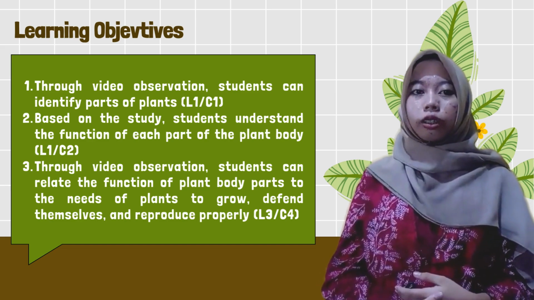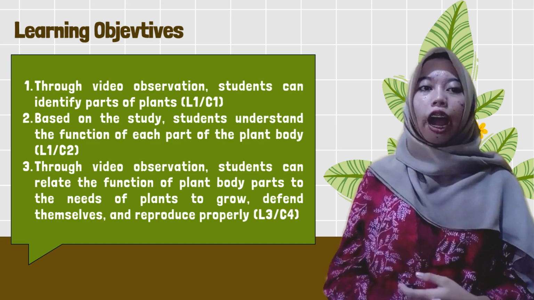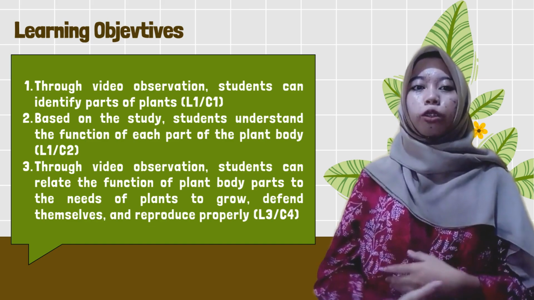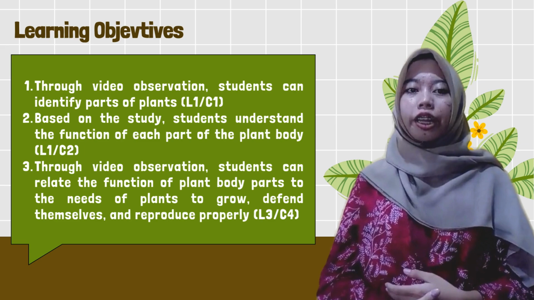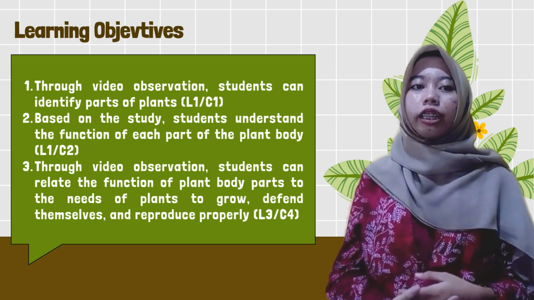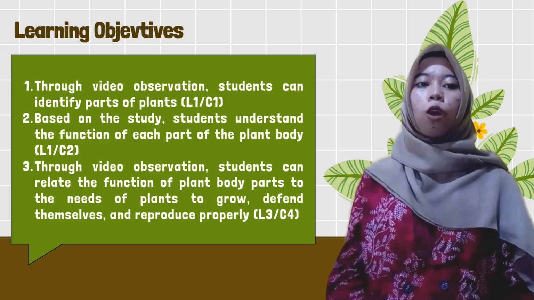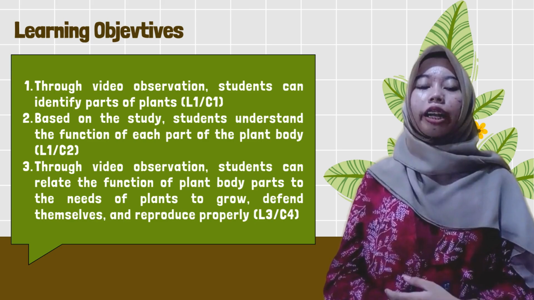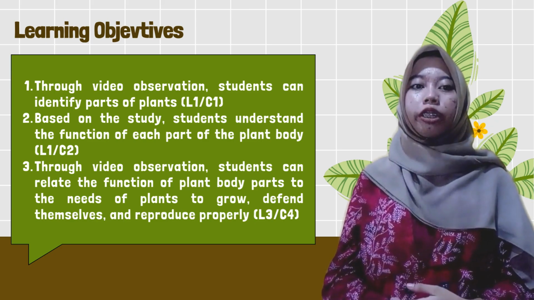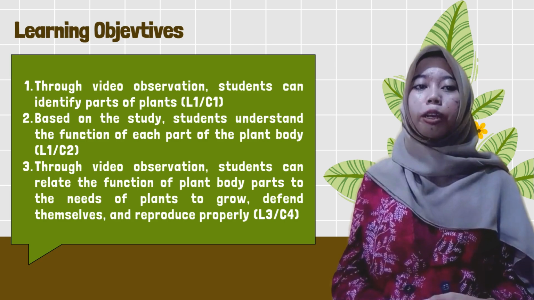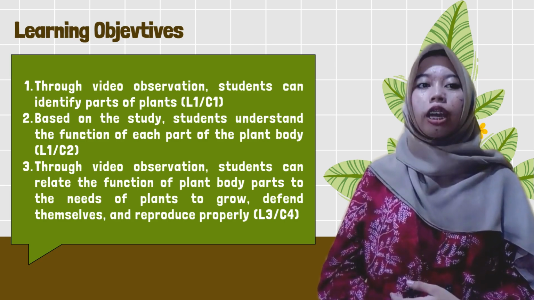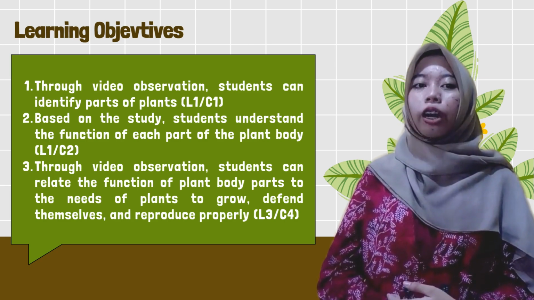Before going into the material, I would like to ask you to please watch and understand your activity and learning objectives today. First, I will show a learning video. From the video, it is hoped that you will be able to identify the parts of plants correctly.